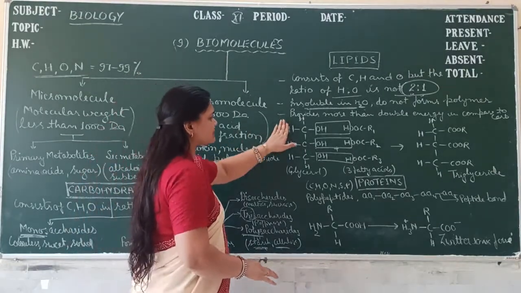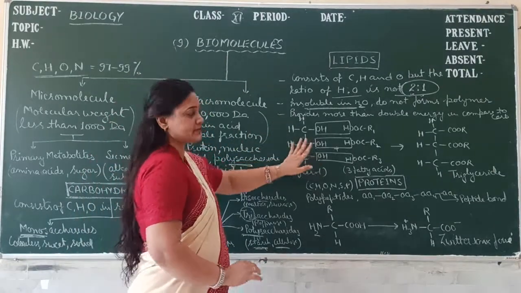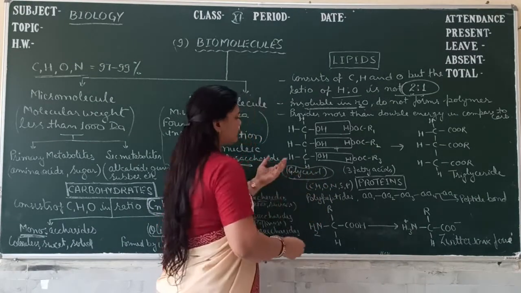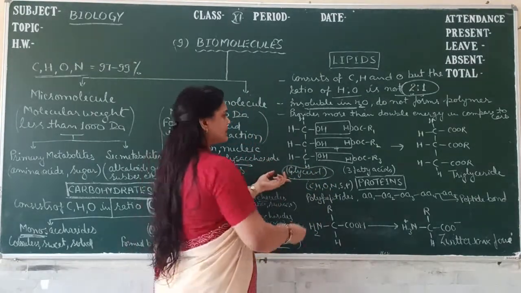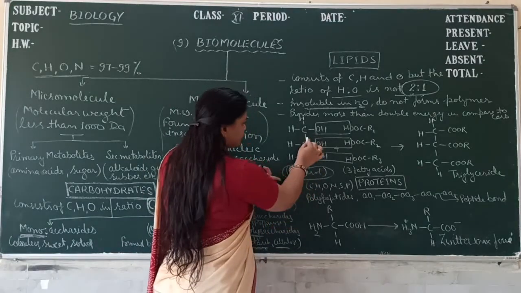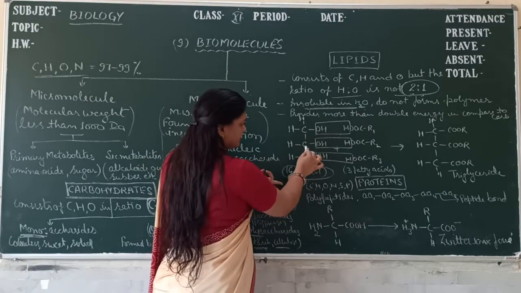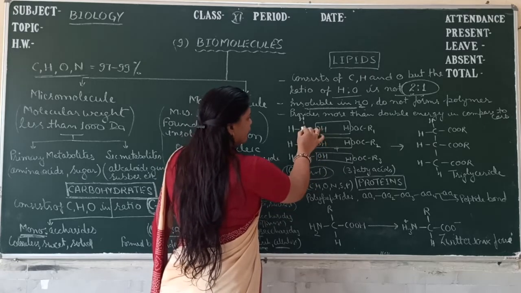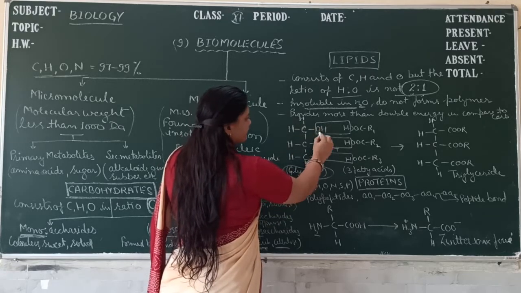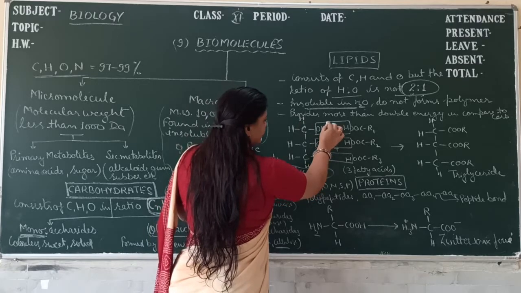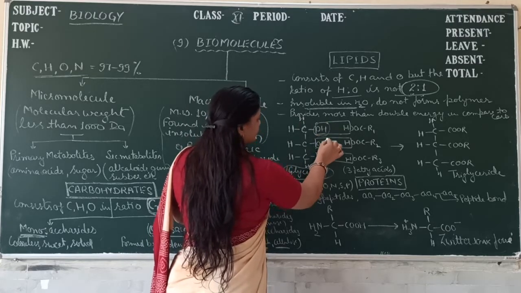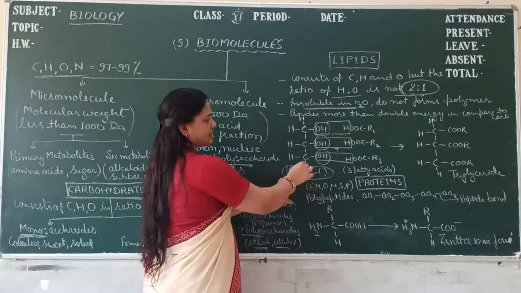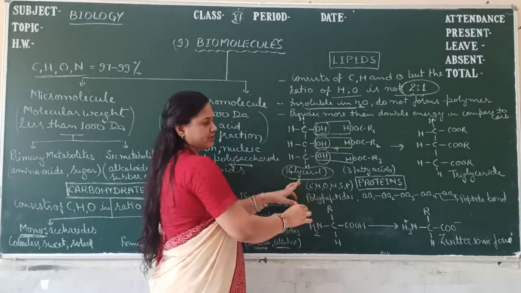Now you can see the process of formation of lipids. Here this is the glycerol, commonly known as glycerin. Glycerin is made up of 3 carbon atoms, and carbon has 4 valency. So one valency is completed by a hydroxyl group, OH group. This is the glycerol, and the others are completed by hydrogen.